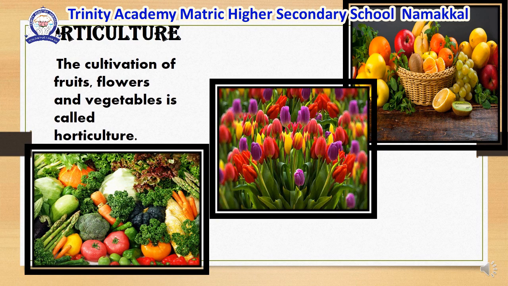Next, we can discuss horticulture. Children, what is meant by horticulture? The cultivation of fruits, flowers, and vegetables is called horticulture. They are grown for sale in the market. Many horticultural crops are grown in India.